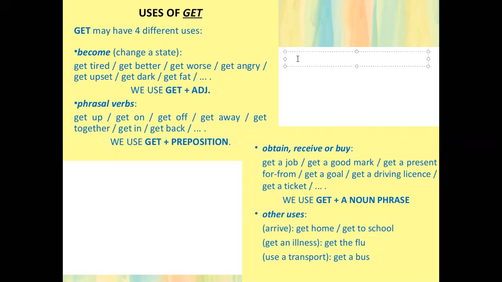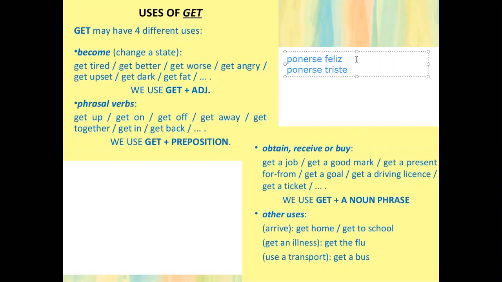Take a look, in Spanish we usually use the word ponerse with adjectives. For example, ponerse feliz, ponerse triste. For example, me puse triste por la noticia. Me puse feliz por el resultado. So that's one of the uses, the same as changing a state. This is the get.